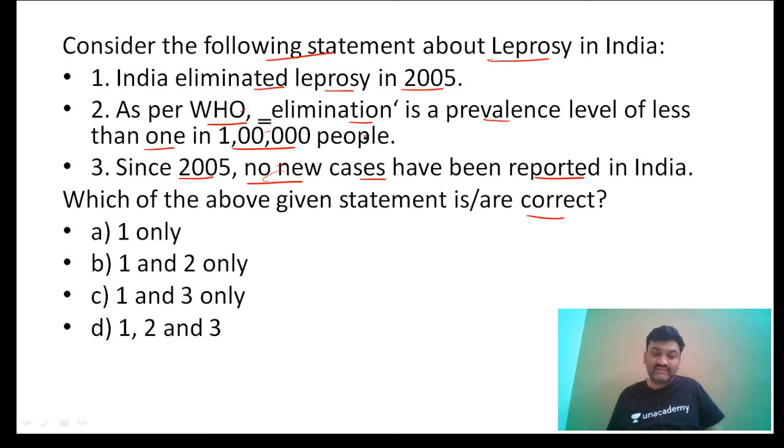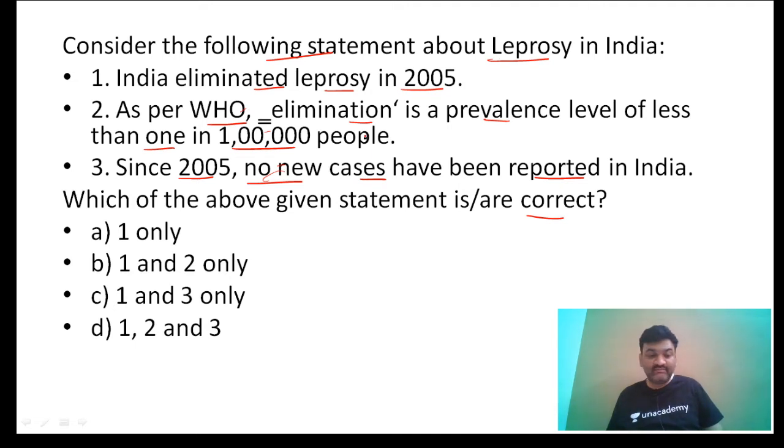This disease is characterized by an incubation period, जैसे HIV में भी होता है. When a person is infected by this bacterium, he does not immediately show any symptoms. There is an incubation period which is generally very long, around 5 to 7 years.